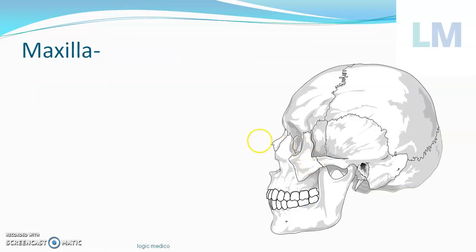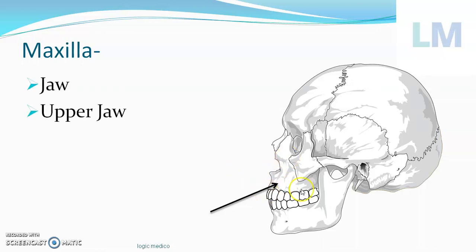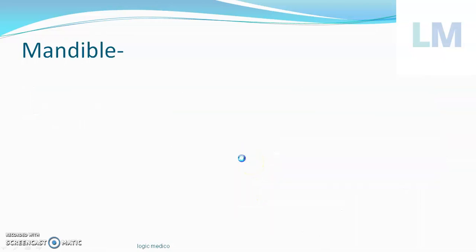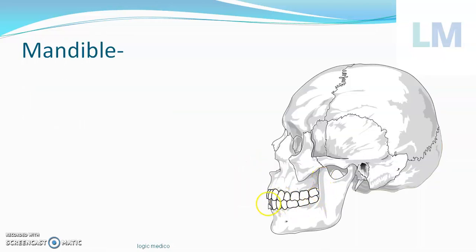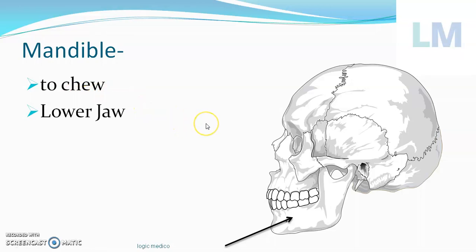Next, coming to the maxilla. You can see here, this jaw is there, no? So maxilla means jaw. It's actually a fixed jaw. It's the upper jaw. Mandible, on the other hand, is this lower one you can see. Mandible actually means to chew. This jaw will move across the temporal bone by a joint called the temporomandibular joint, causing a movement called chewing or mastication. Mandible in Greek and Latin means to chew. It is nothing but the lower jaw.